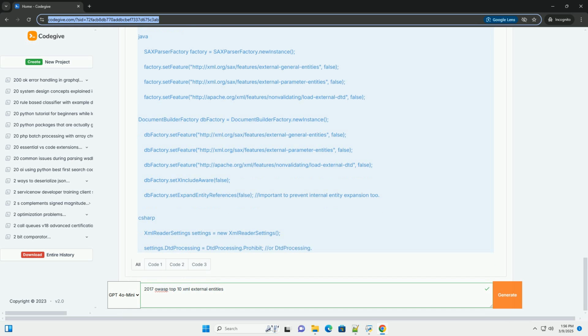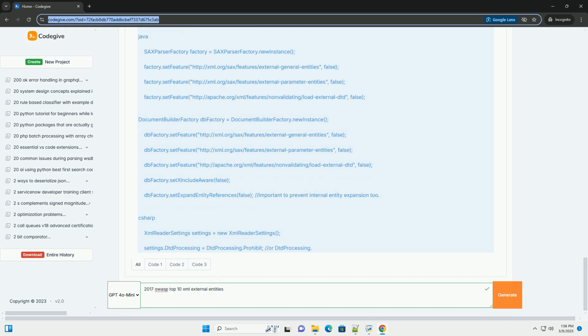Internal entities: defined within the DTD of the XML document. Example: entity copyright 2023. External entities: defined to point to an external resource. This is where the vulnerability lies. Example: entity xxe system file:///etc/passwd.